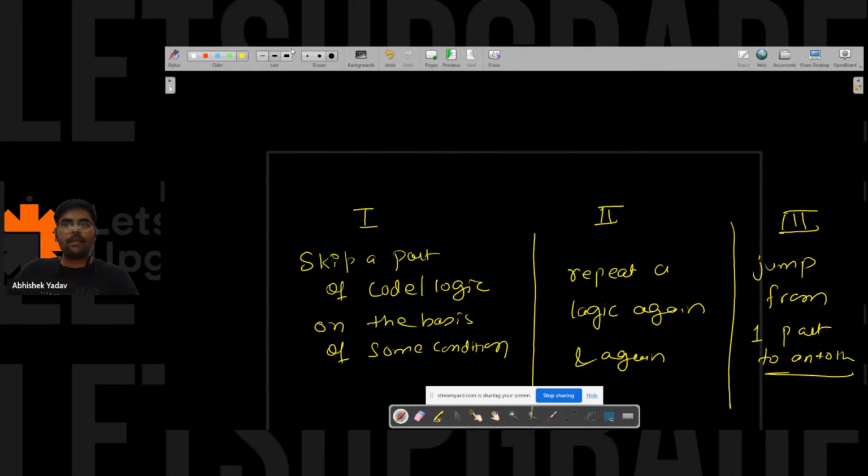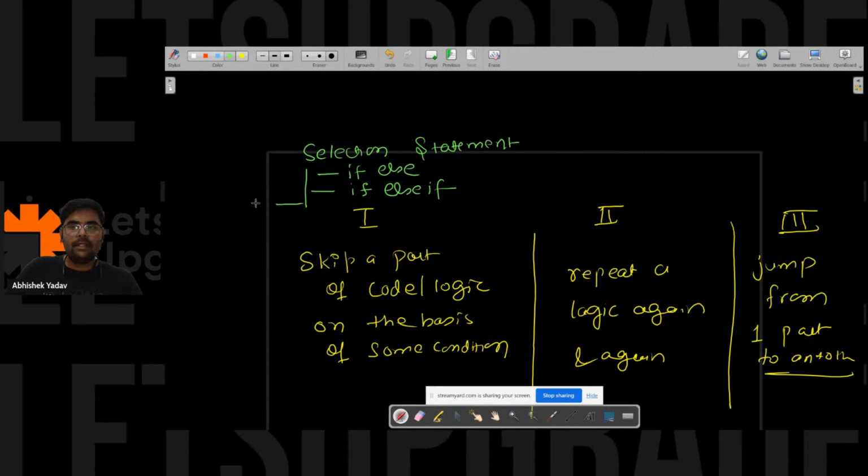To handle the first situation, we use selection statements. We have different kinds of selection statements: if, if else, else if, nested if, and switch case.